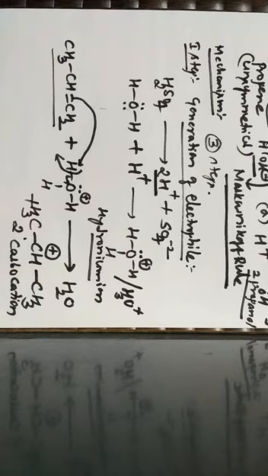Now the second step. The second step is the attack of a water molecule on the secondary carbocation. Let us analyze the second step.